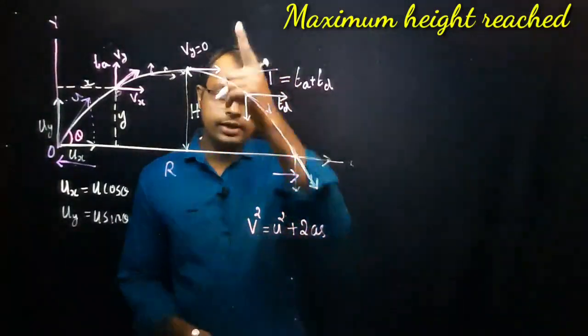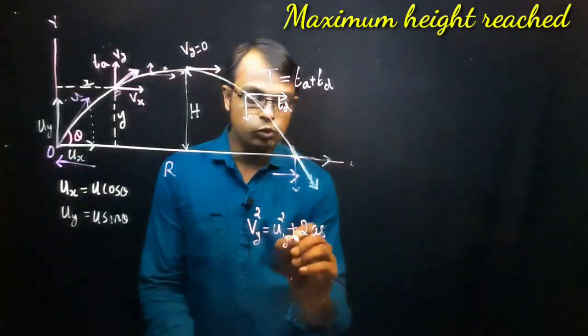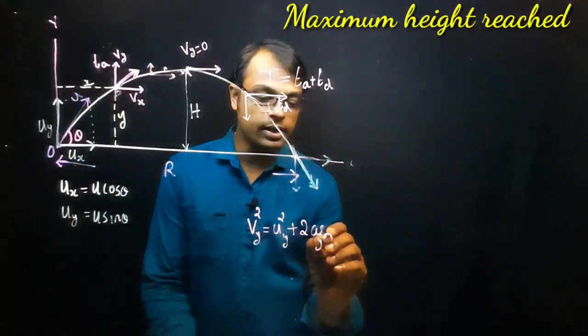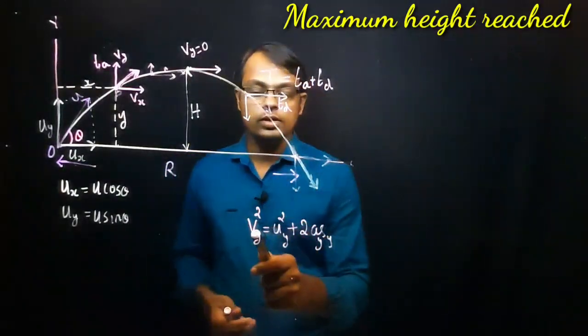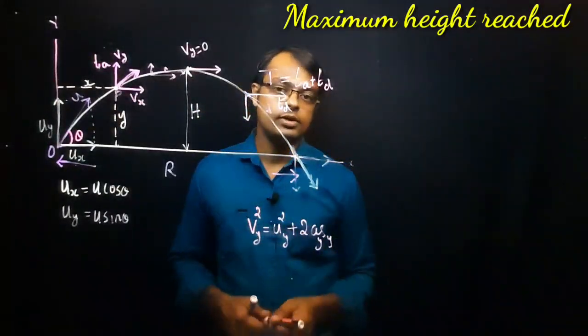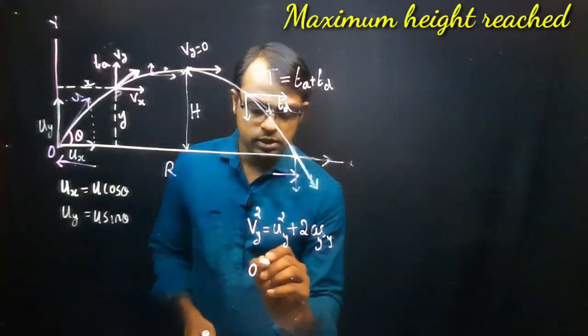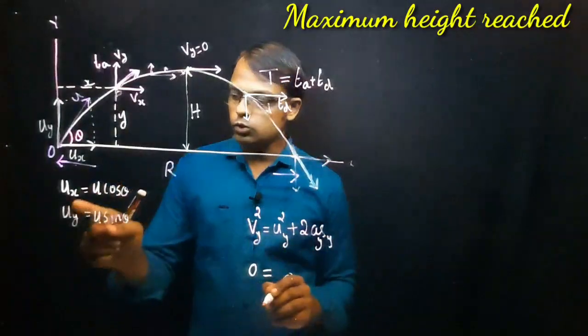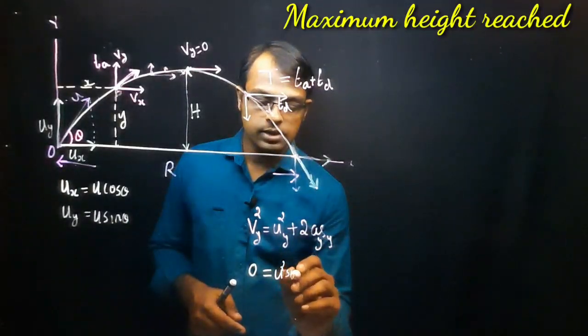But we are talking about vertical displacement, so we can write Vy, Uy, Ay and Sy, the vertical values. What is the vertical component of velocity exactly at the highest point? Vertical component of velocity is equal to 0. So we can write 0 is equal to, what is Uy? Once again u sine theta all square, so u square sine square theta.